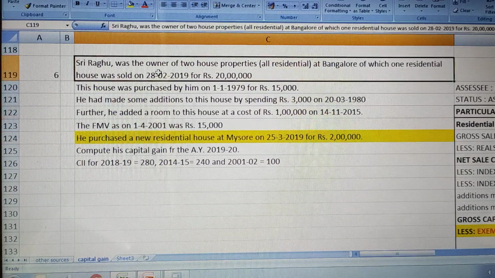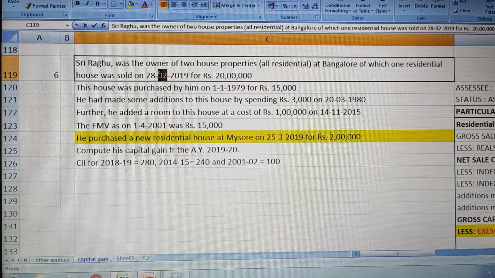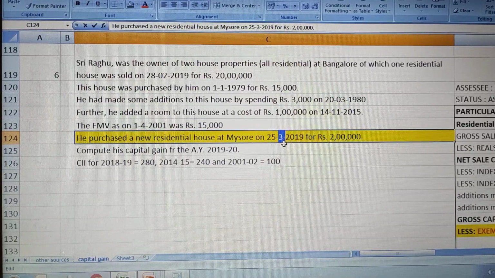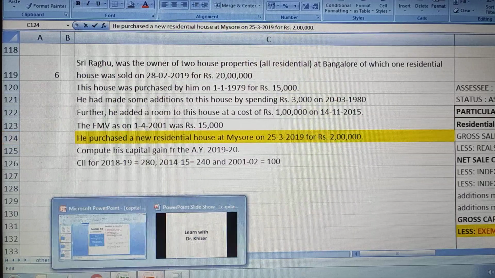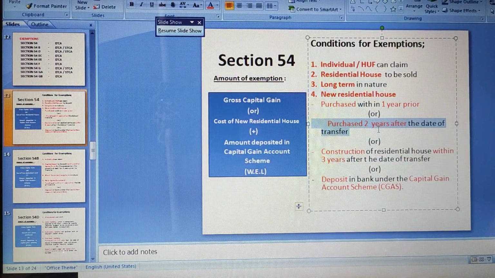Okay, it is after, no problem. So he has sold in 2019, he has purchased in 2019 itself. Sold in February, purchased in March. So after 1 month immediately he has purchased. So either 1 year before or within 2 years he has to purchase.